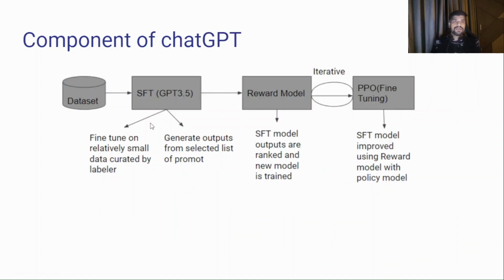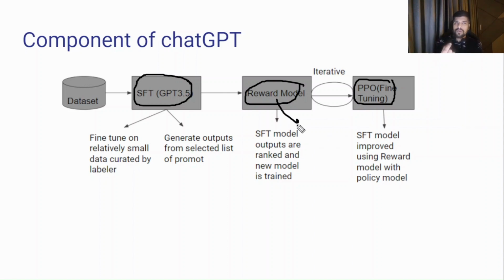Now let's understand some of the components of ChatGPT. ChatGPT has three major components. One is the SFT, that is called the supervised fine tuning model. Second is the reward model, and third is the PPO fine tuning model. I think the reward model I just explained earlier, we have learned it as a basic concept, not in detail, but at least you know the reward model comes from reinforcement learning. PPO, as I explained, if you remember that diagram, the function or the policy in that diagram is something called PPO, and SFT is our language model.